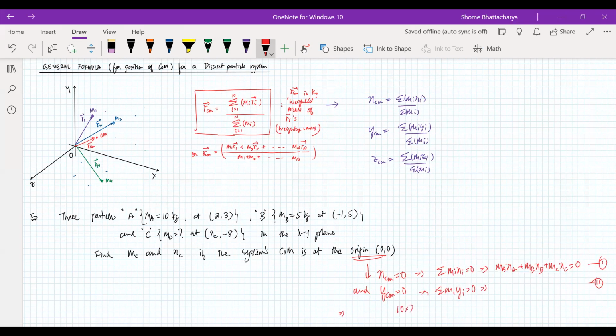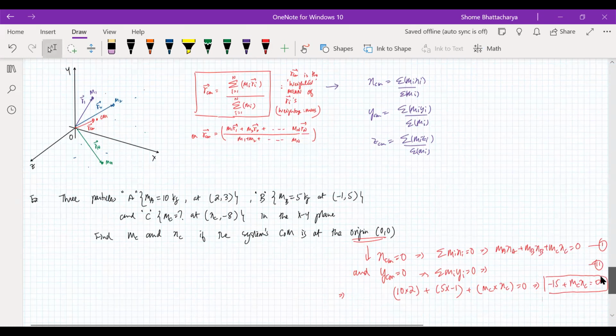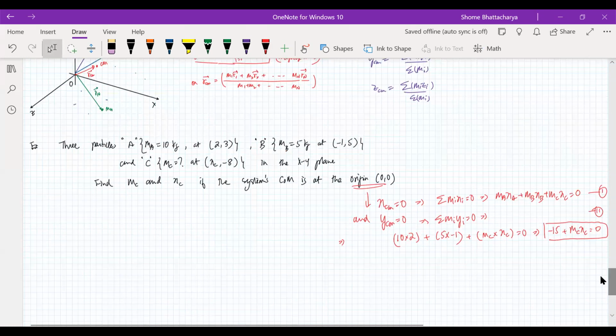So 10 kg into 2, that's maxa, plus 5 kg into minus 1, that's mbxb, plus unknown mass into unknown coordinate. So two unknowns in this equation is 0. So what is this giving us? 20 minus 5, so minus 15 plus mc xc should be 0. So obviously mass cannot be 0. So that's telling us that the x coordinate of c is a negative quantity, which is obvious because two of them are at a positive position. And this is from equation 1. Now from equation 2, what we'll get?